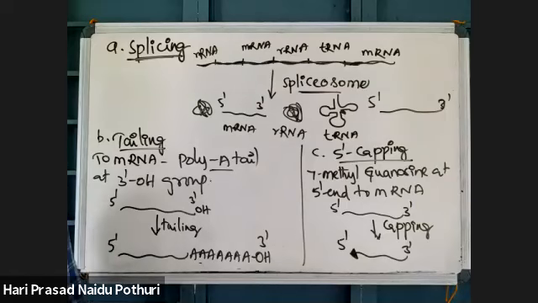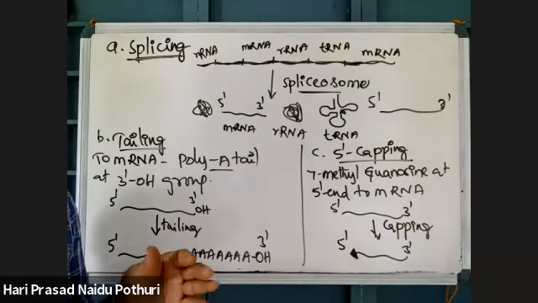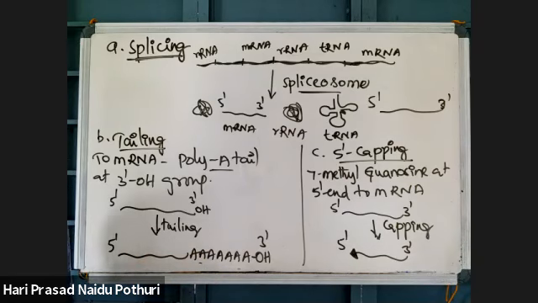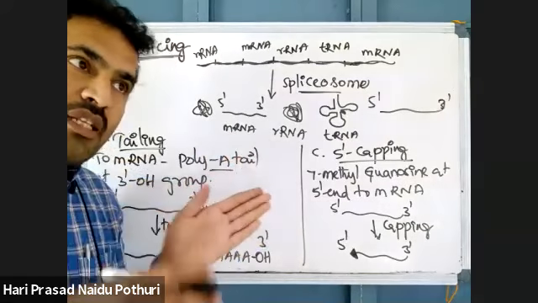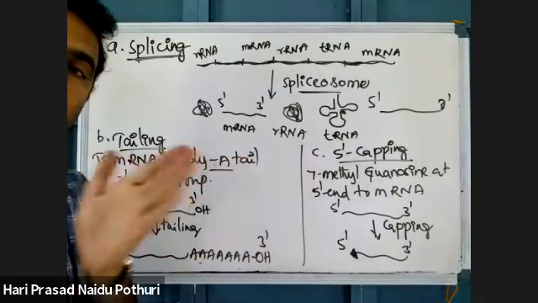As ribosomes are present outside the nucleus, the RNA which is formed inside the nucleus will be transported to the ribosomes.